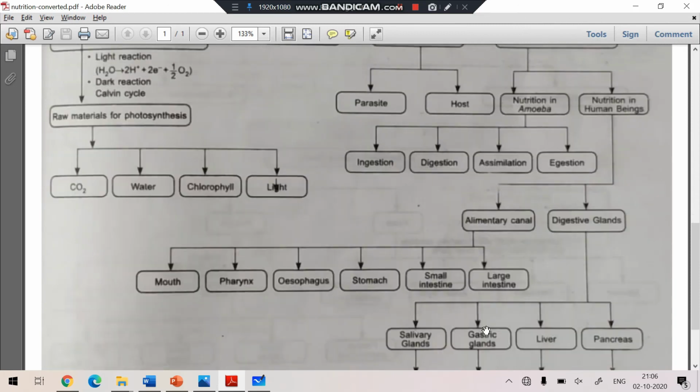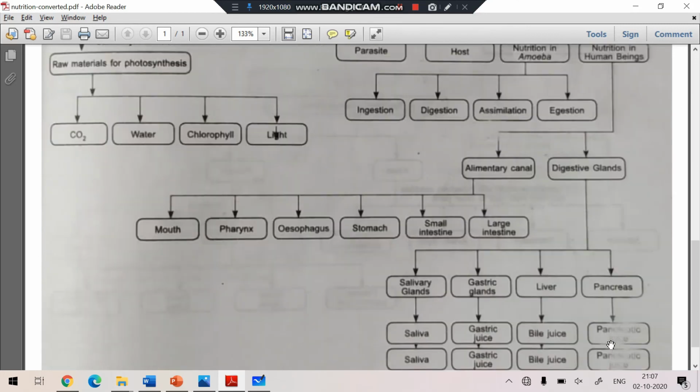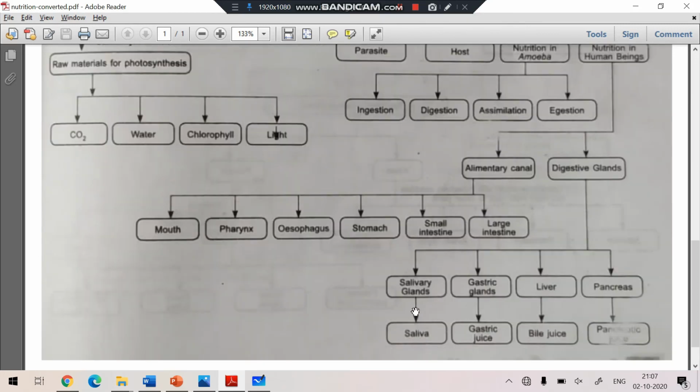Then the digestive glands. The main glands are the salivary glands, which are present in the buccal cavity, gastric glands, liver and pancreas. These are the main digestive glands. Now the first, salivary glands, release the saliva.